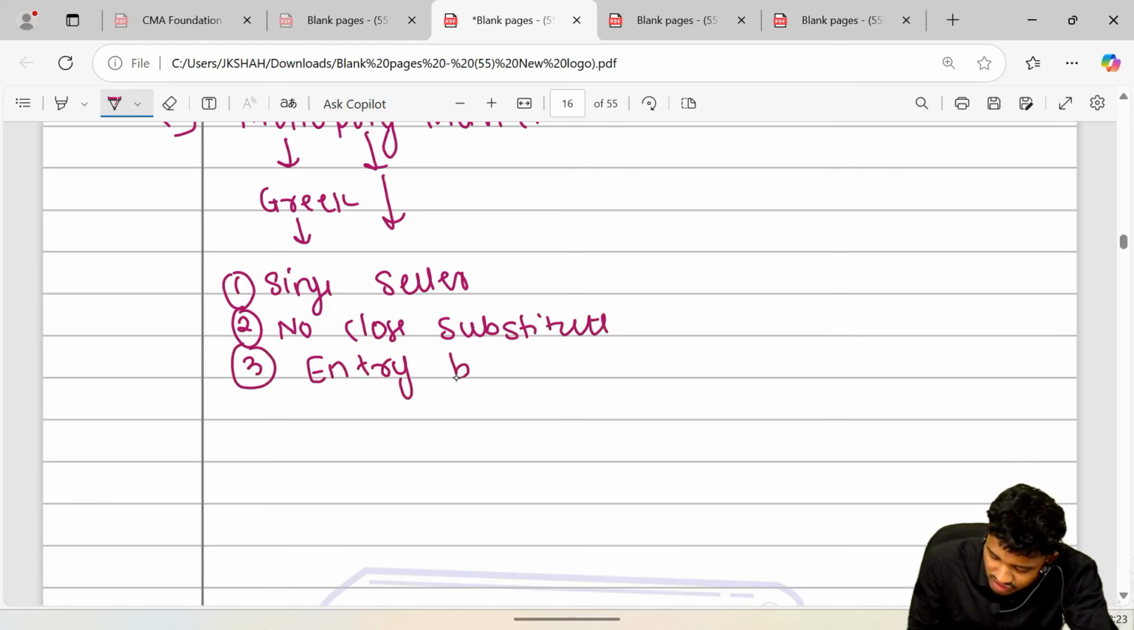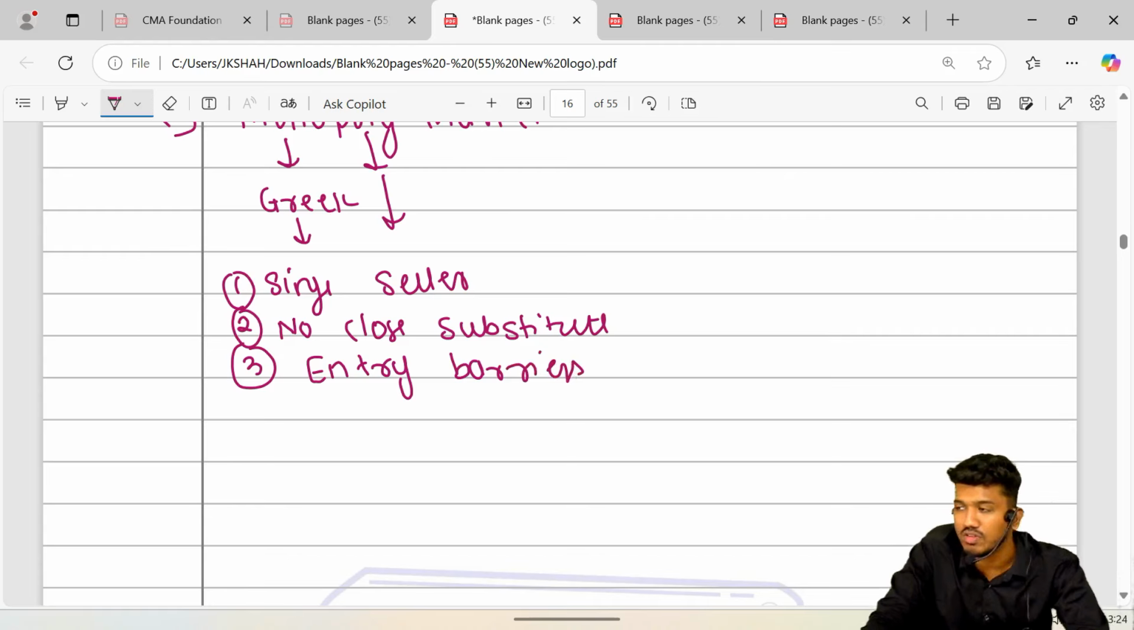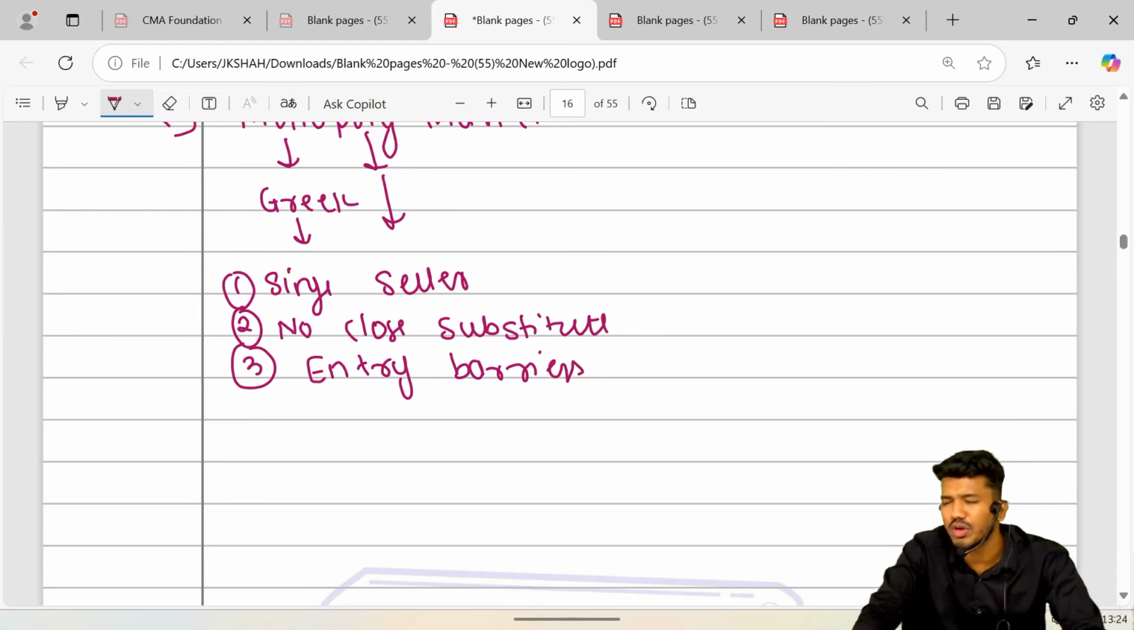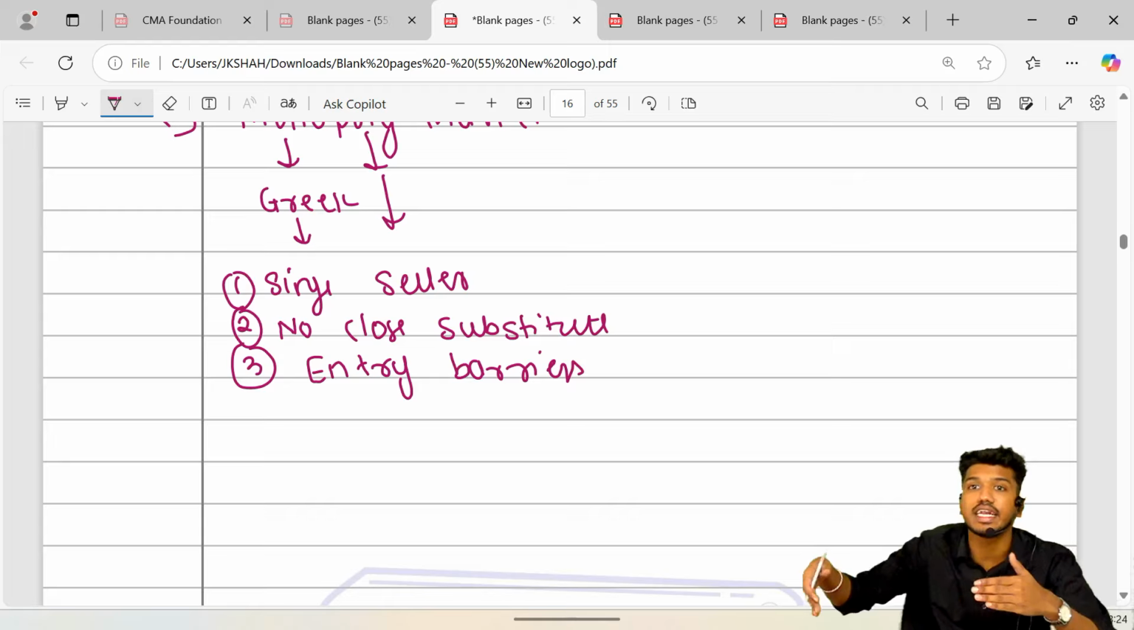Next, he creates entry barriers. There are entry restrictions. Monopolist always creates barriers for new entrants to enter into the market. Let's say for example I am the seller of shoes and I am the only person who sells shoes in the country, in our India, there is no player matching me. In that case I would have monopoly power and I would make an effort that nobody else would come into the market. In that case, I created entry barriers.